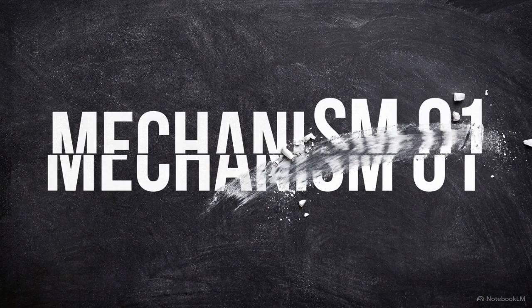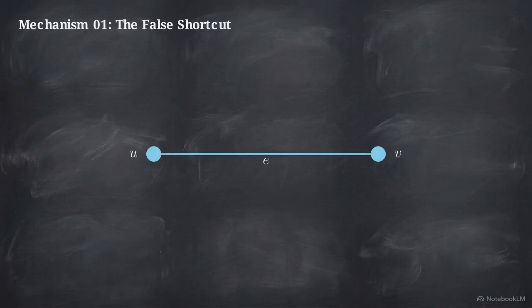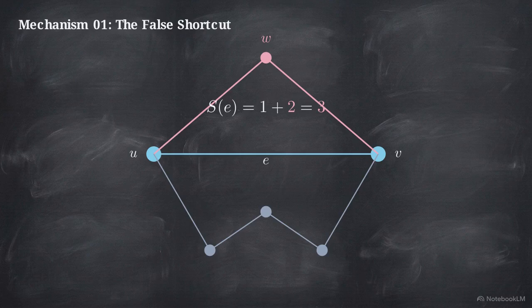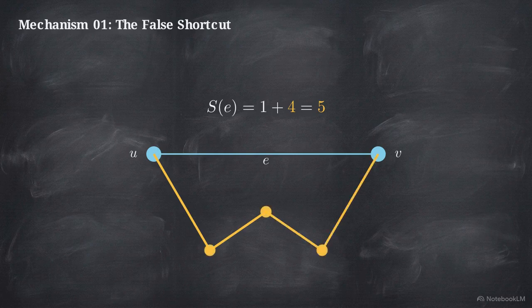The most common structural failure driving the omega k error is the false shortcut. This diagram highlights an edge with two viable detours, above a tight 3-node triangle, below a winding 5-node path. When the top node is deleted to create a card, the short path vanishes entirely. The card now relies on the bottom 5-node route.